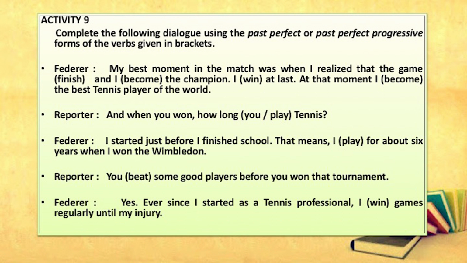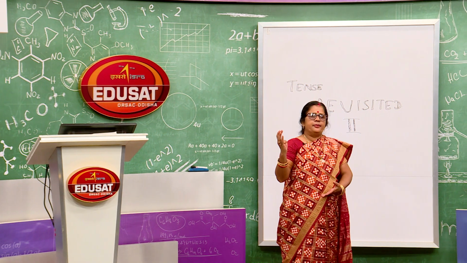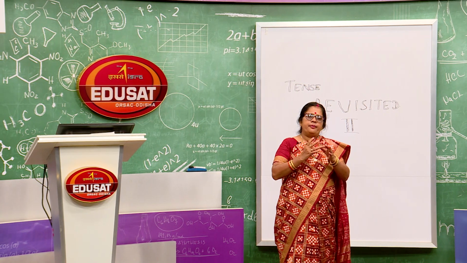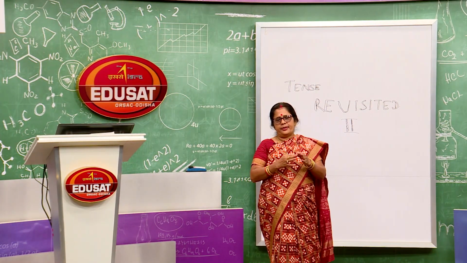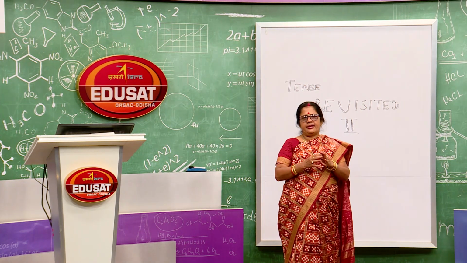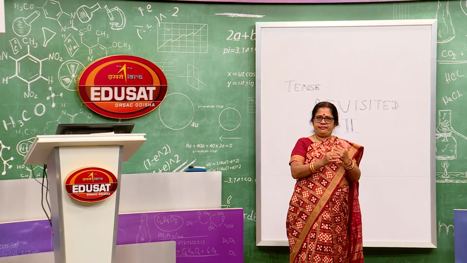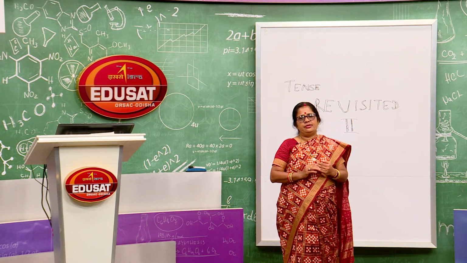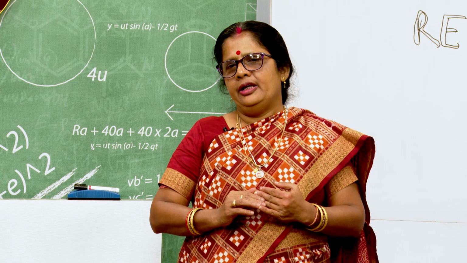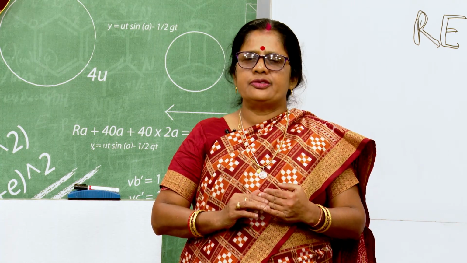So, students, in this way we have discussed in detail the ways of expressing the past. We have discussed present perfect progressive, past simple, past progressive, past perfect and past perfect progressive. These 6 ways for expressing the past, and I think you must have received all these things well.